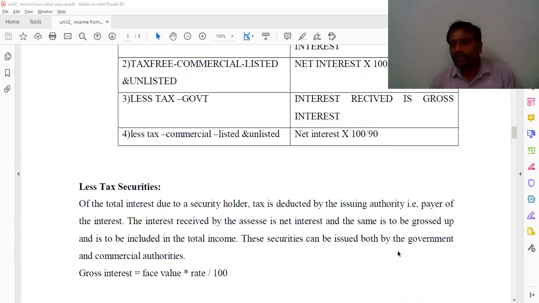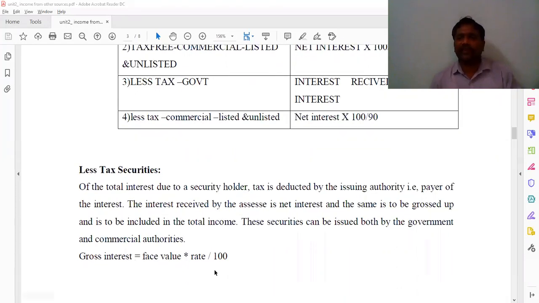So these securities can be issued by both the government and the commercial authorities. Whether it is less tax, government, commercial, listed or unlisted, there is always one step you make: calculating the gross interest, which is equal to face value into rate by 100.